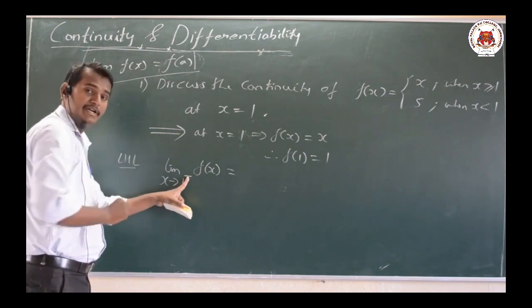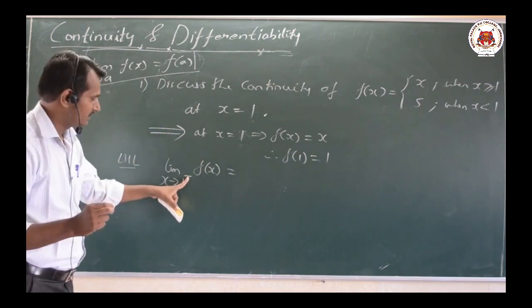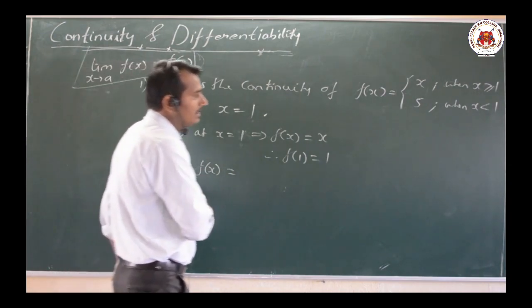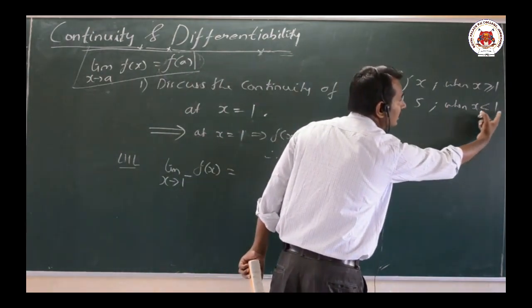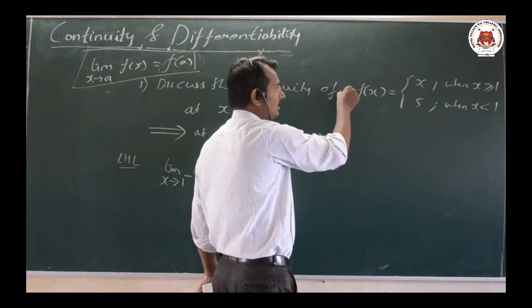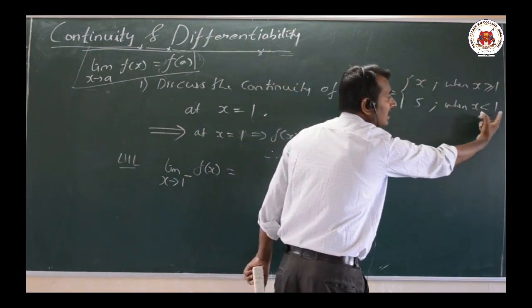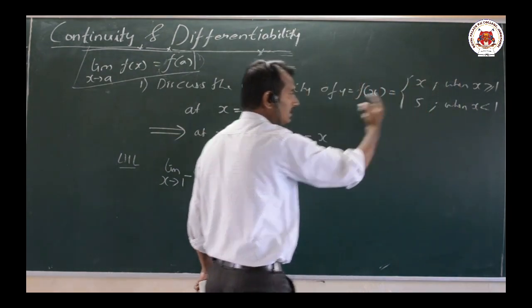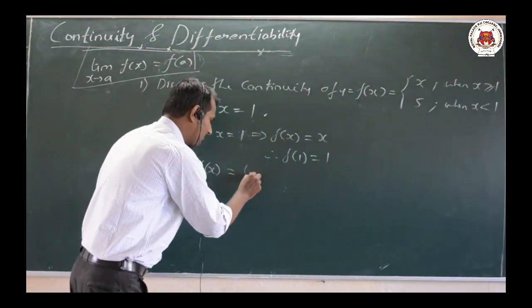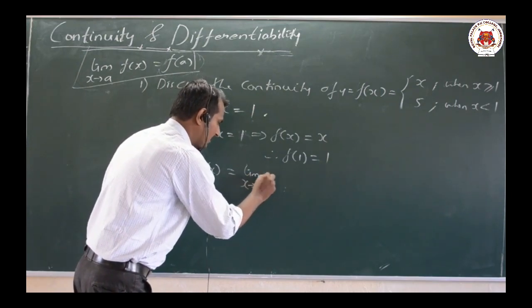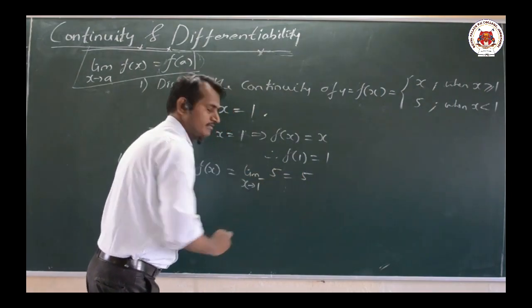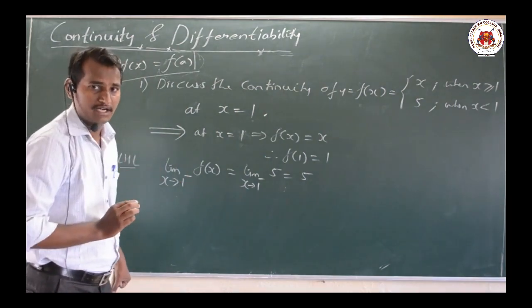So x is less than 1, it indicates the value of y equal to f of x when x is less than 1. What is the function here? That is 5. Limit as x tends to 1 minus, the value is 5 itself, and that is our left hand limit.